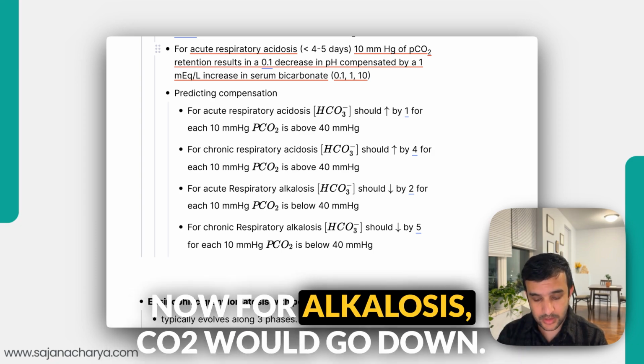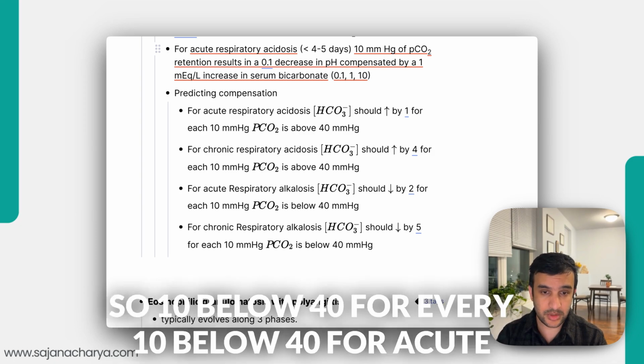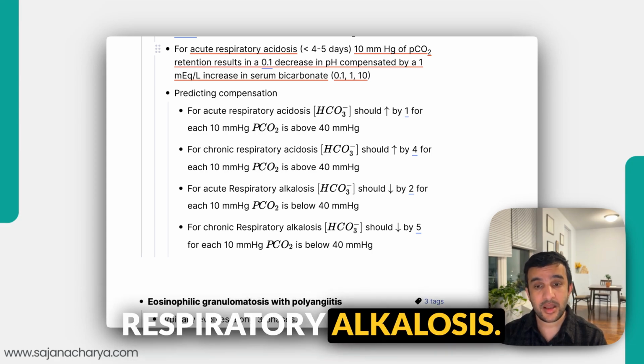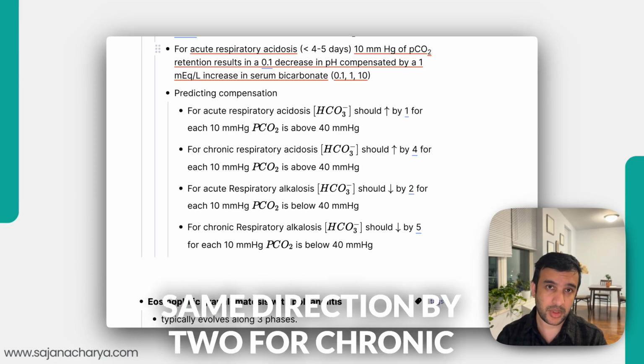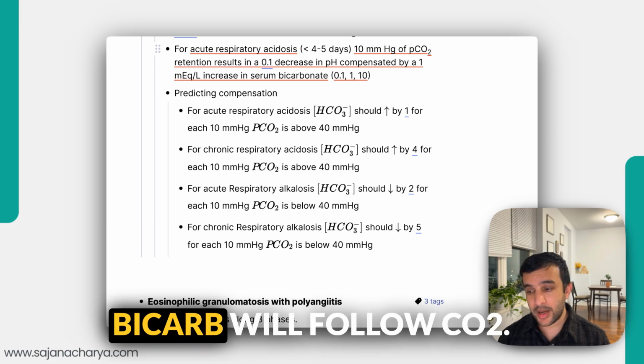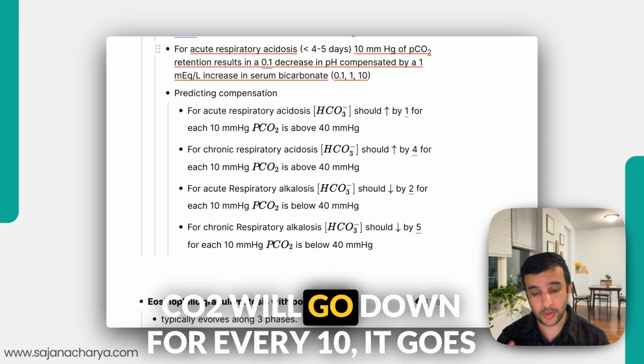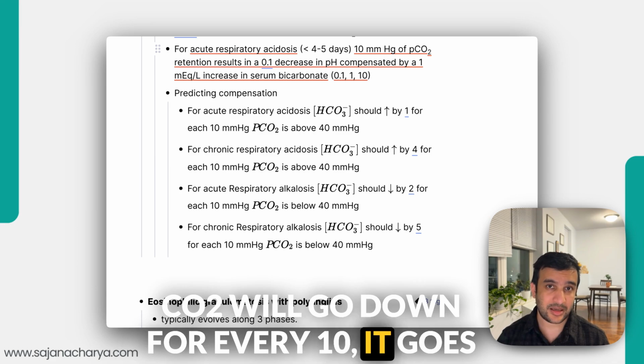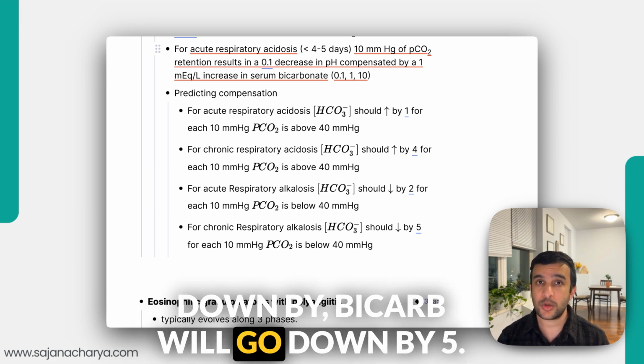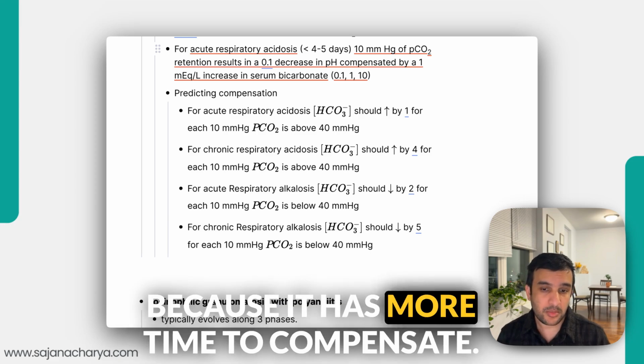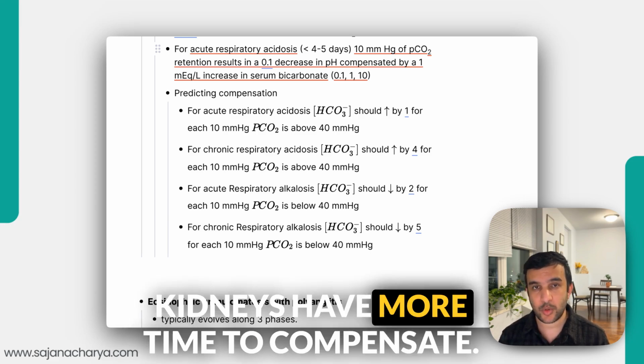Now for alkalosis, CO2 would go down, so 10 below 40. For every 10 below 40, for acute respiratory alkalosis, bicarb will also go down in the same direction by 2. For chronic respiratory alkalosis, bicarb will follow CO2. CO2 will go down. For every 10 it goes down by, bicarb will go down by 5, because the kidneys have more time to compensate.